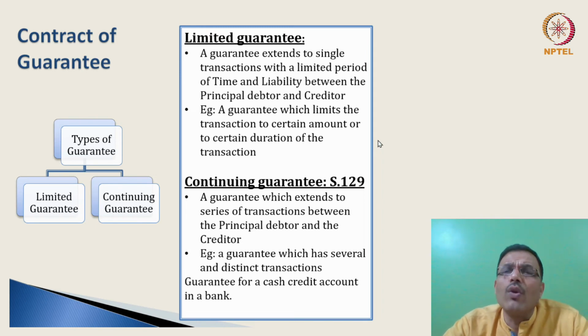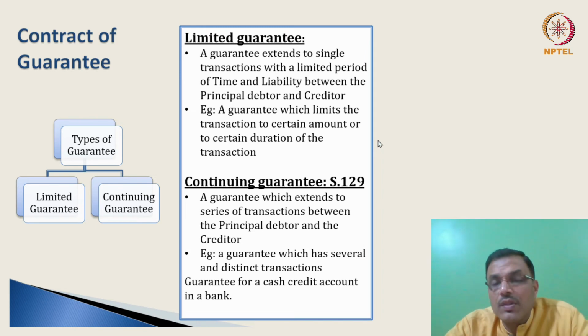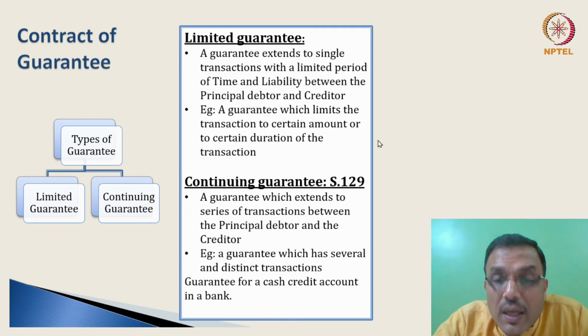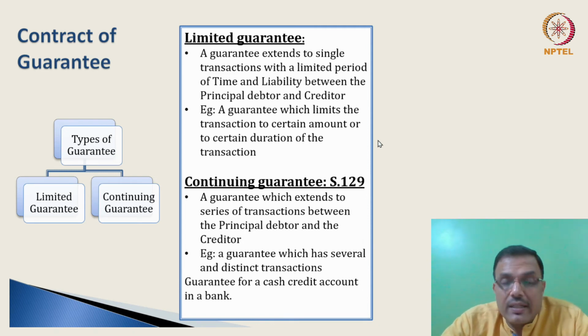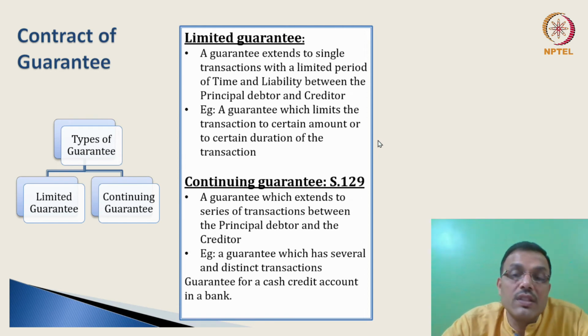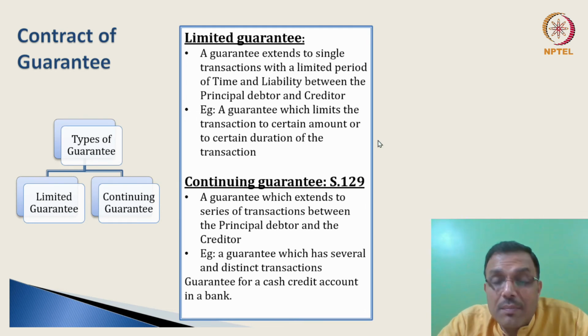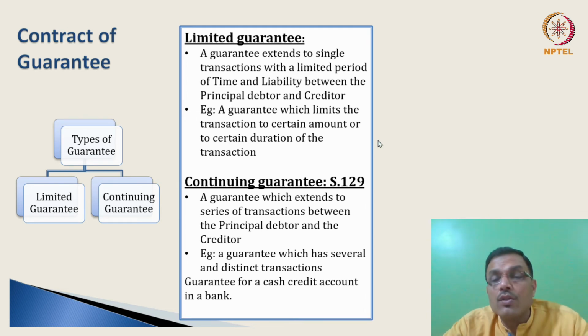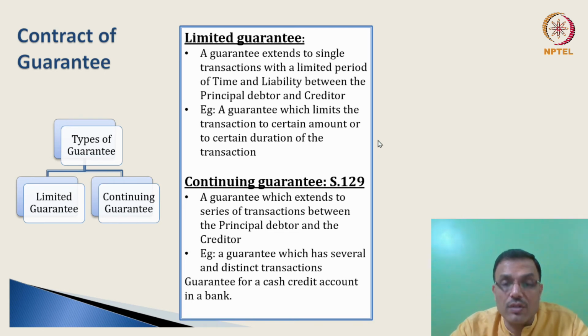Now, with co-sureties, you will also find a lot of examples when directors stand as guarantors for a loan to be given to the company. Why should only one director stand? All the directors, or 2 or more directors, may come together and say, look, please lend this loan to the company. We will stand as guarantors. If the company defaults, then we will pay. So the directors themselves become co-sureties. They have joint responsibility to discharge the default or the debt, and several in terms of whatever is their contribution, or equally, I think they will have to come into that kind of transaction.